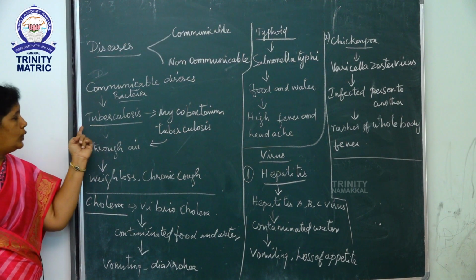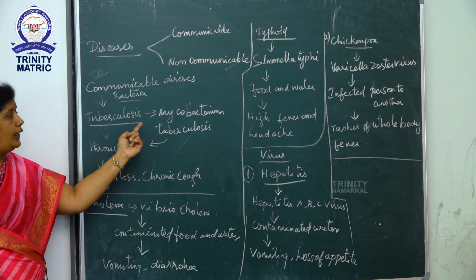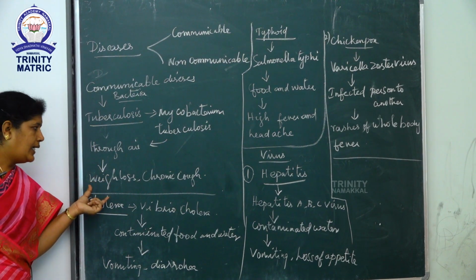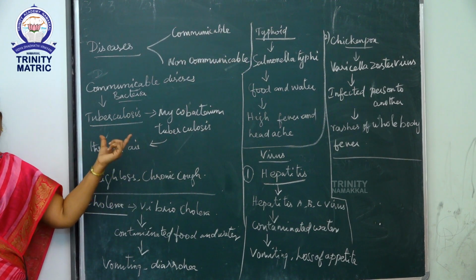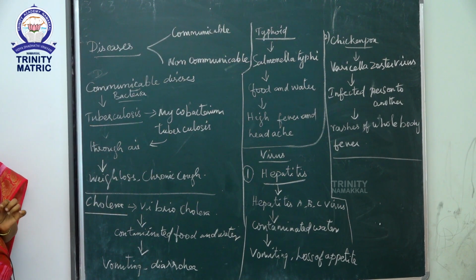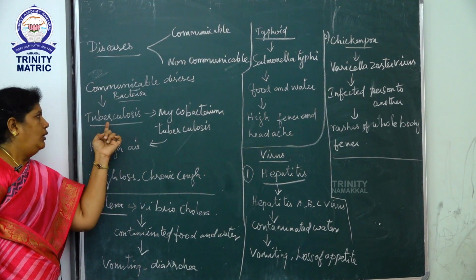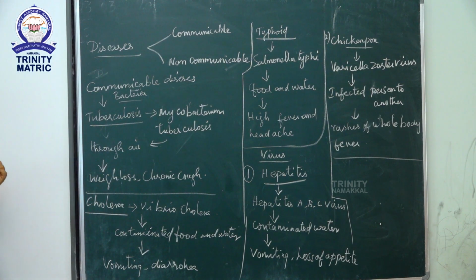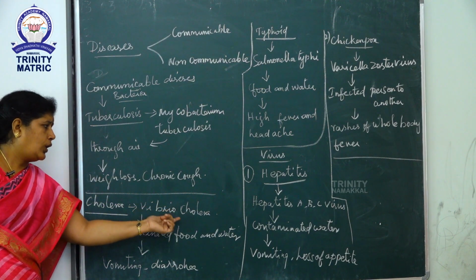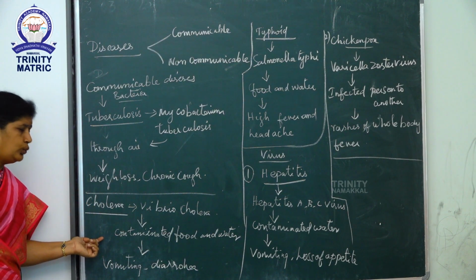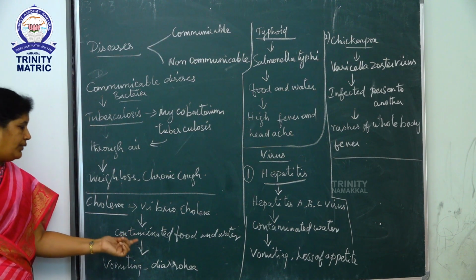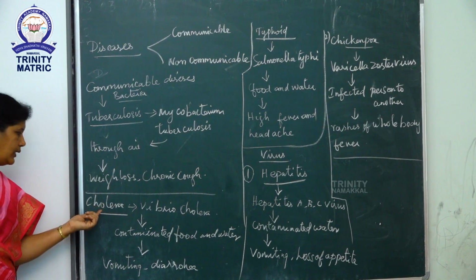Once again, tuberculosis is caused by Mycobacterium tuberculosis and is spread through the air. Weight loss and chronic cough are symptoms of this disease. The BCG vaccine is the best prevention of tuberculosis. The next bacterial disease is cholera. Cholera is caused by Vibrio cholerae. It spreads through contaminated food and water. Vomiting and severe diarrhea are symptoms of this disease.